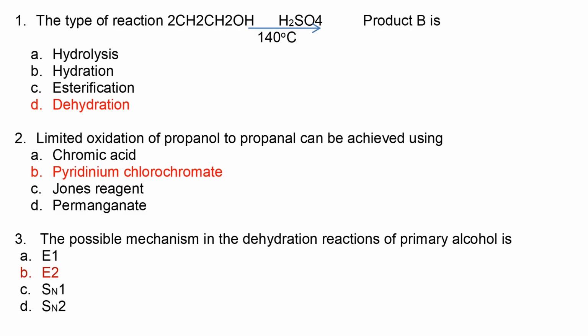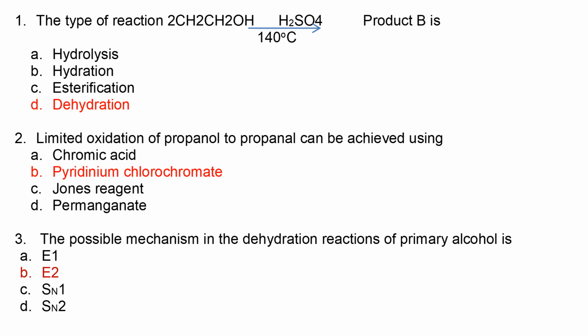We don't use any other oxidizing agent except pyridinium chlorochromate, which is called PCC, because if I use chromic acid, it's going to form carboxylic acid. Jones reagent and permanganate are all going to form carboxylic acid. Only PCC is going to limit it to alkanal, in this case propanal.